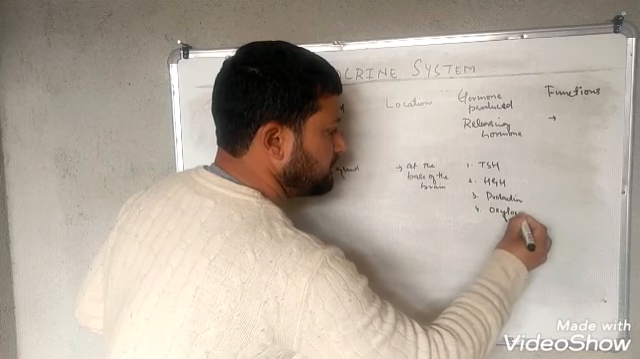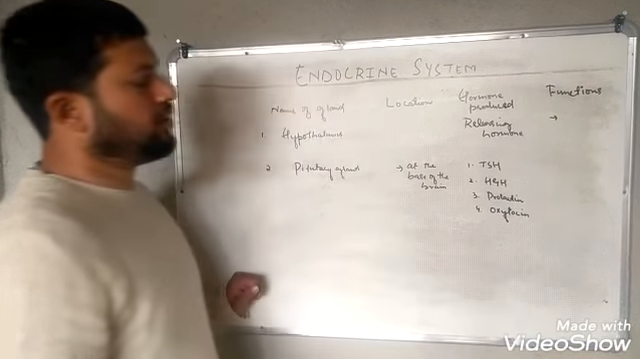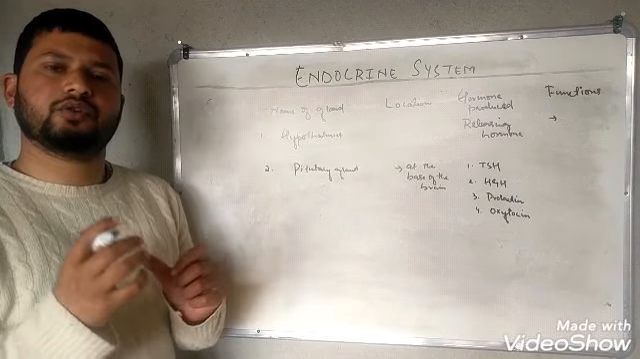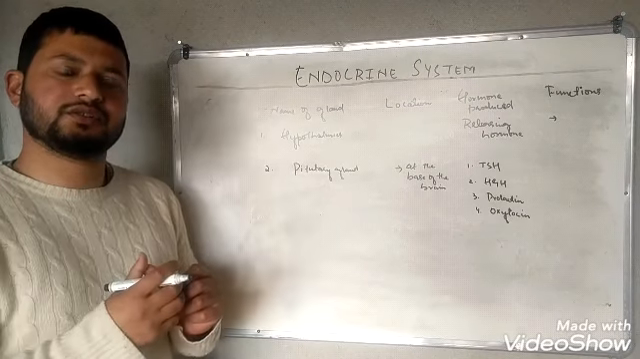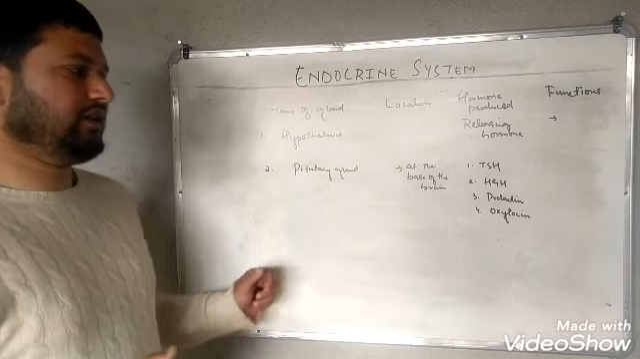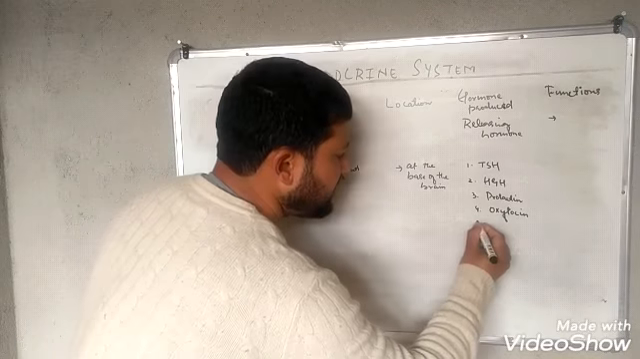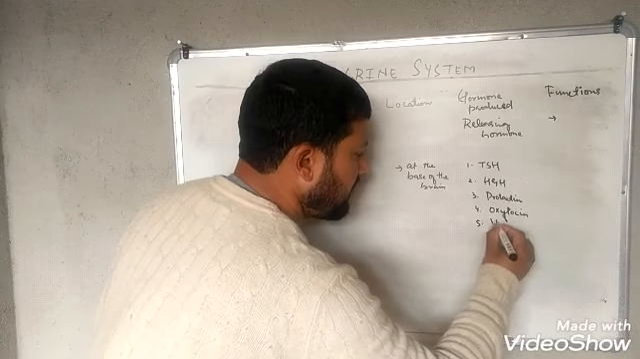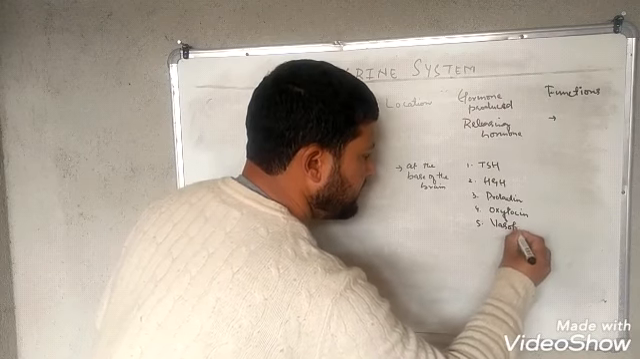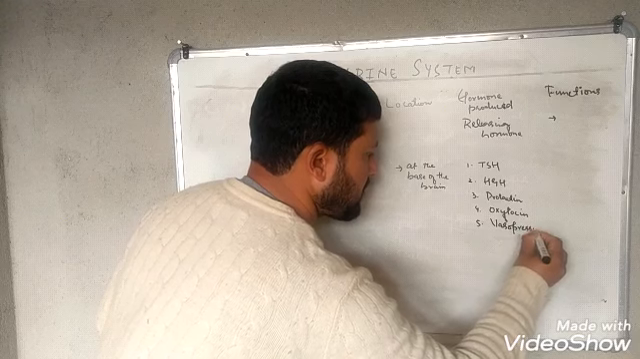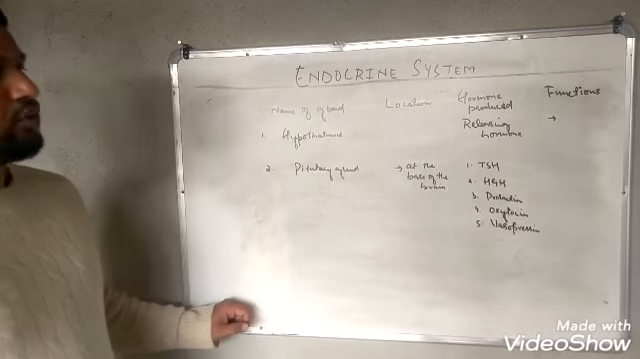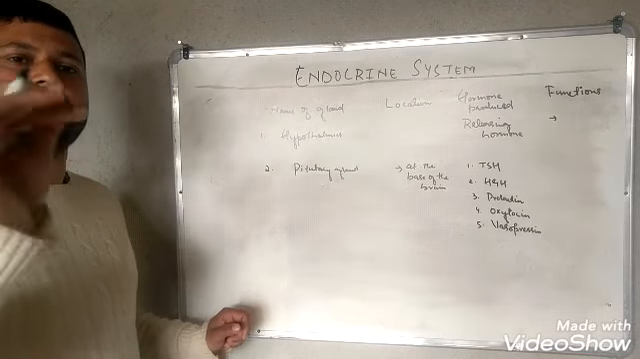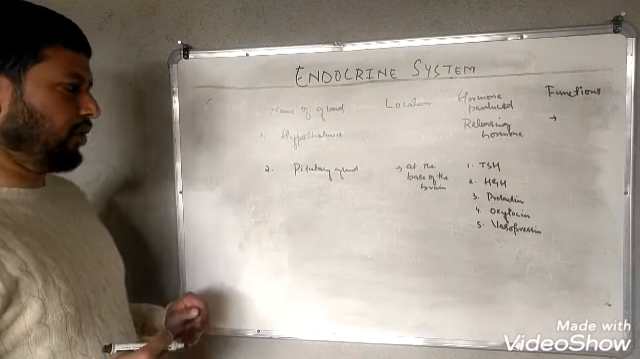There is another hormone which is secreted by the pituitary gland, that is oxytocin. This hormone is responsible for the contraction of the muscles of the uterus during the childbirth in females. There is another hormone which is secreted by this pituitary gland, that is vasopressin. This hormone is responsible for the water balance and regulating the blood pressure of the body.